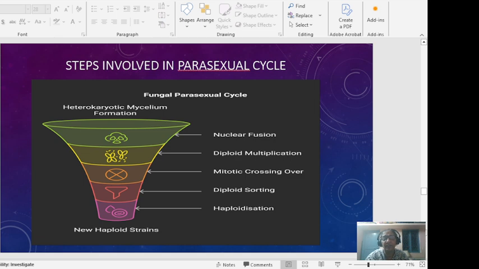So what are the steps involved in the parasexual cycle? The steps involved are heterokaryotic mycelium formation, followed by nuclear fusion, diploid multiplication, mitotic crossing over, diploid sorting, and haploidization. These are the different steps involved in the parasexual cycle.